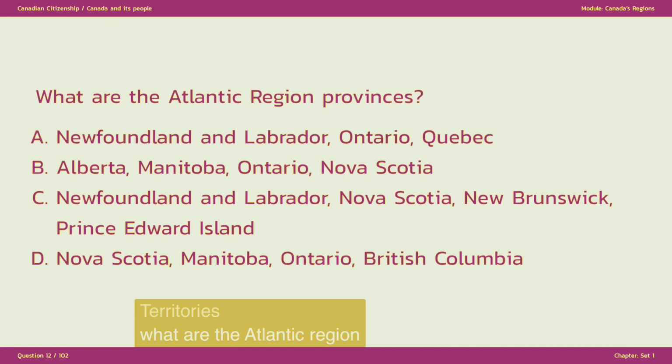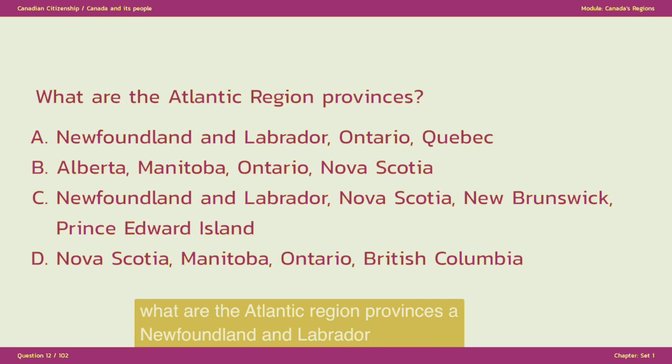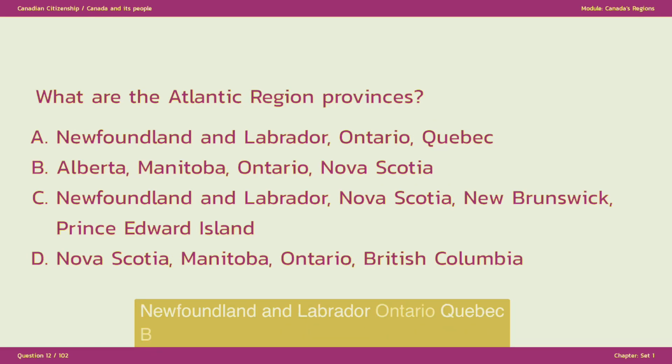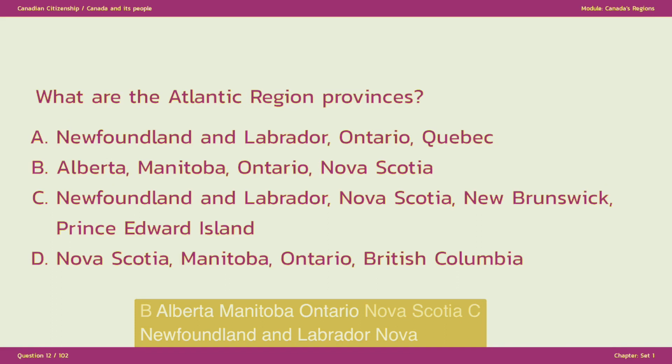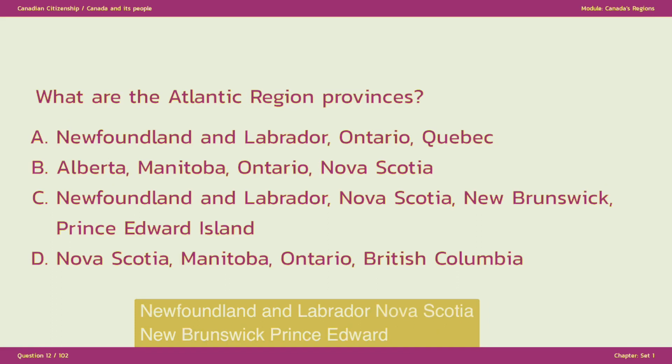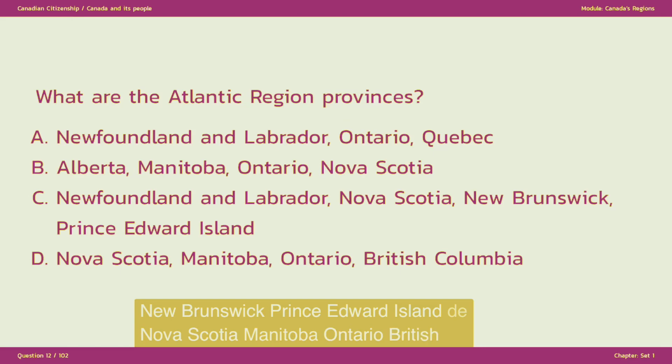What are the Atlantic Region provinces? A. Newfoundland and Labrador, Ontario, Quebec. B. Alberta, Manitoba, Ontario, Nova Scotia. C. Newfoundland and Labrador, Nova Scotia, New Brunswick, Prince Edward Island. D. Nova Scotia, Manitoba, Ontario, British Columbia.